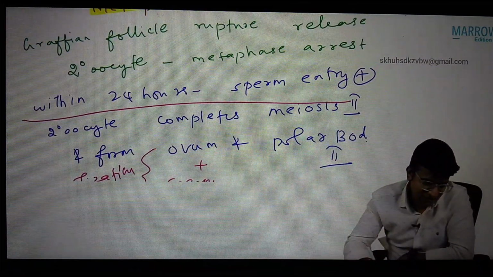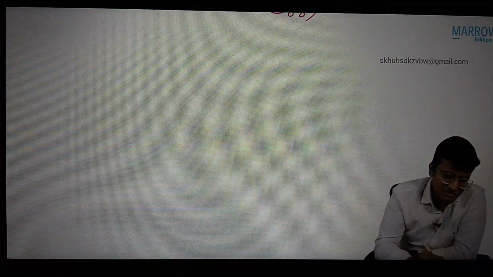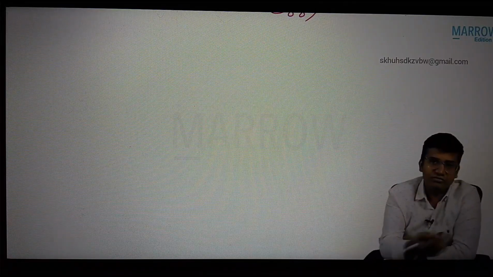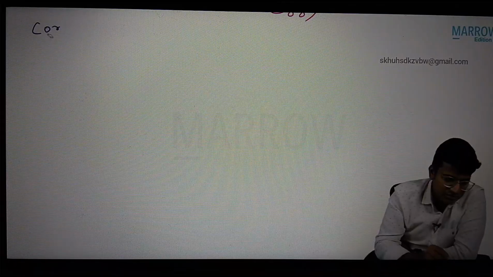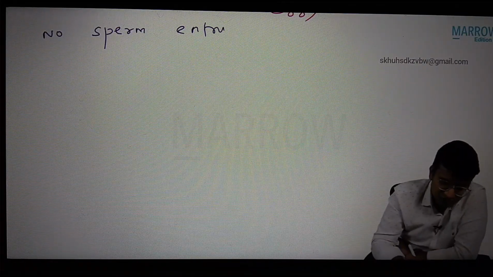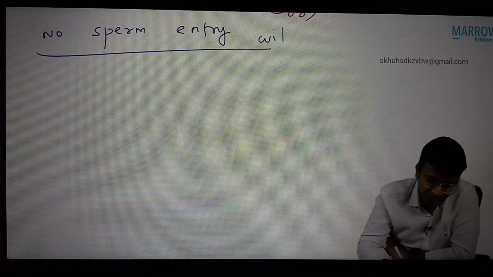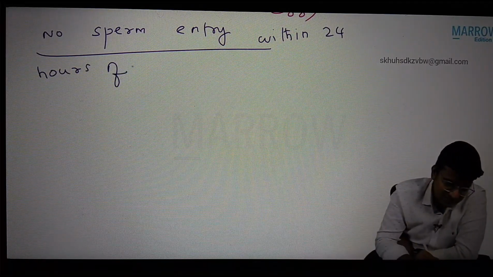I told you already, the Graafian follicle ruptures and releases the secondary oocyte in metaphase arrest. Now after the rupture, the Graafian follicle is converted to corpus luteum. So suppose there is no sperm entry within 24 hours of metaphase arrest.